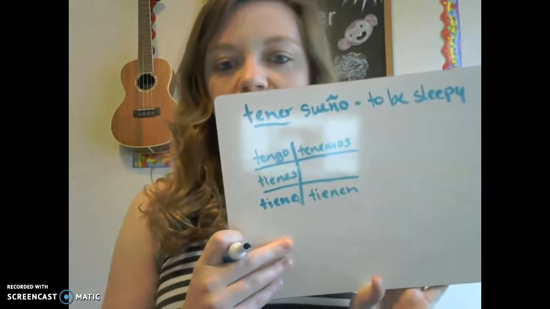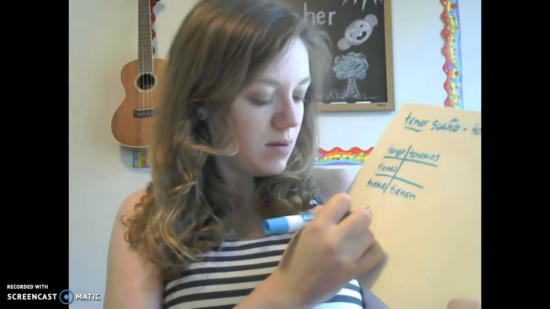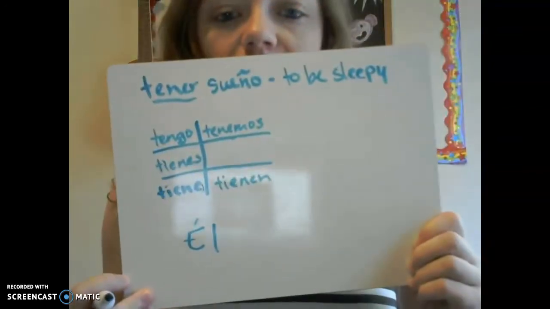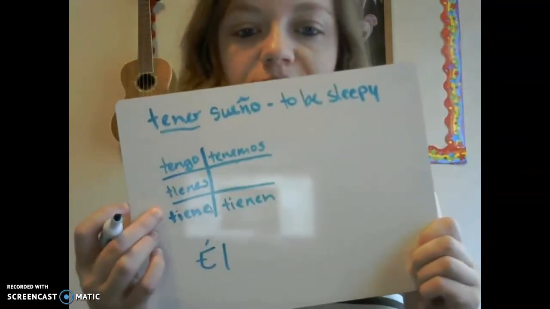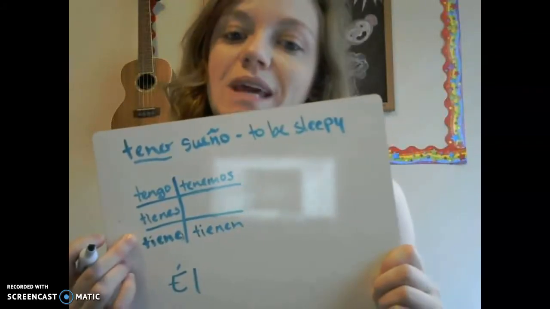Let's say he is sleepy. So, él is he, with an accent. Él. And then we need to use the form tiene, because that's the one that goes with él. So, él tiene sueño. He is sleepy.